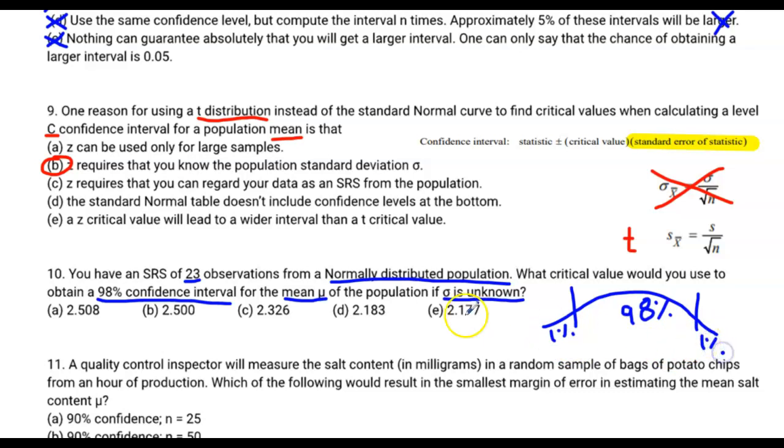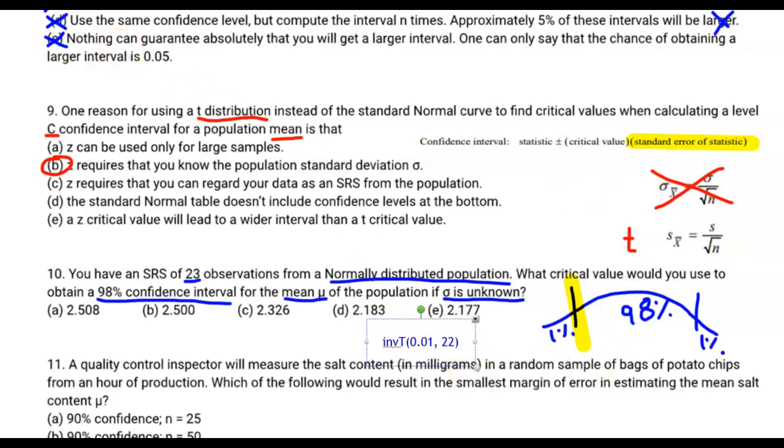So what we're going to be doing is using inverse t to find this critical value, the critical value representing the boundary between the 98% in the middle and the 1% in the tail. So this value is going to be found by using inverse t. But unlike using z as a critical value, we're not just going to put in the area under the curve. T distributions are a family of distributions, so there's infinite numbers of t distributions. So what we need to do is also input another piece of information. That's right, the degrees of freedom, which is based on n. Degrees of freedom is equal to n minus 1. So our degrees of freedom here is 22. Let's type in that 22 right here.